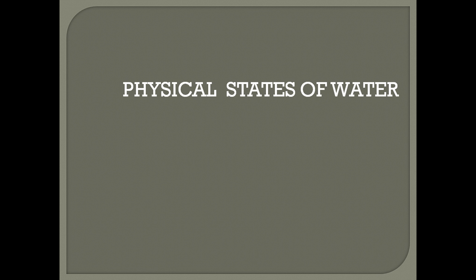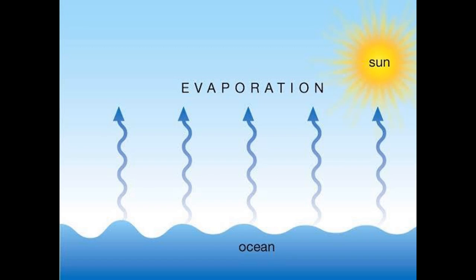Next our topic is the physical state of water. You already know that water mainly exists in liquid form, but it can be changed into vapor or solid form. That is done by changing its temperature. You have seen some examples on the screen. The sun heats the oceans, and water is vaporized.